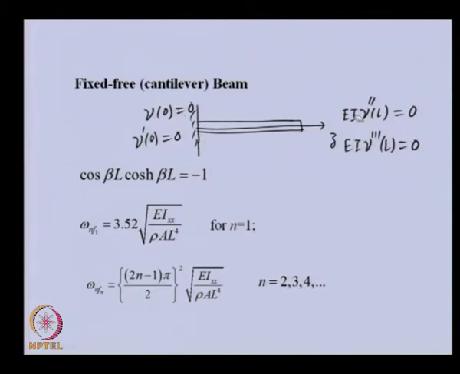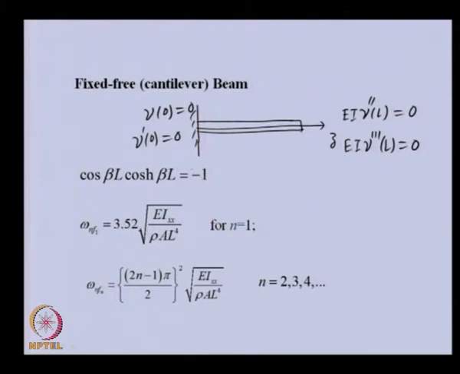We have 4 boundary conditions, as we had for the simply supported case. We can apply them to the chosen solution to get the constants C1, C2, C3, C4, and finally, on the same lines, we will get this kind of equation. This is a transcendental equation.